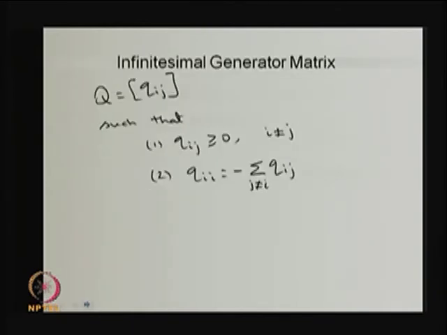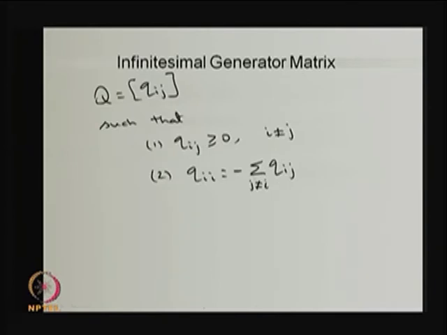Using this we can make a Q matrix with entries Qij, satisfying Qij greater than or equal to 0 for i not equal to j, whereas the diagonal element is minus the summation. Therefore, the row sum is 0.